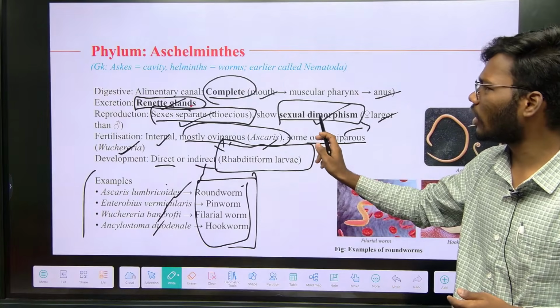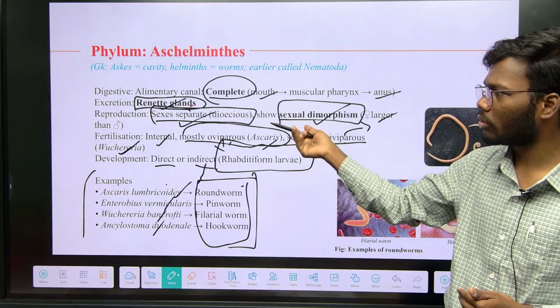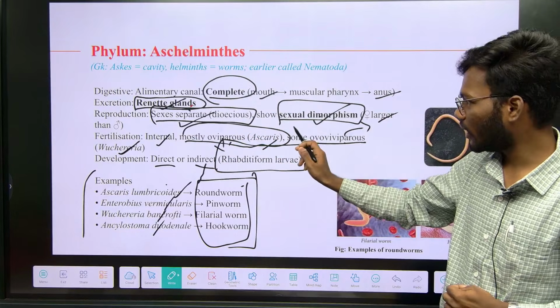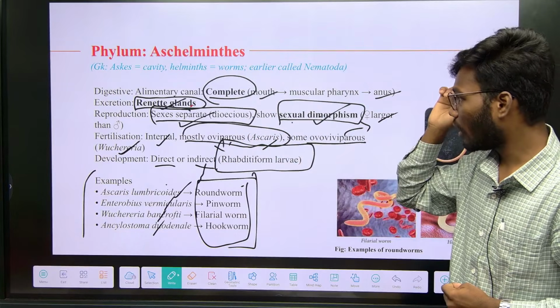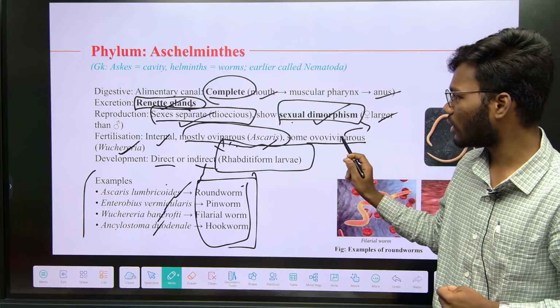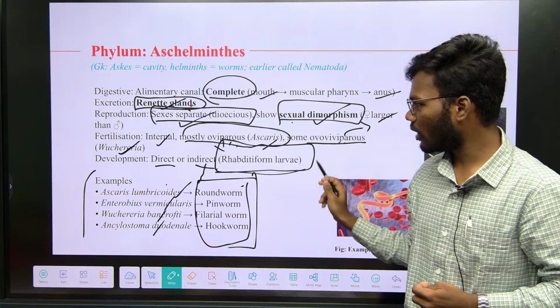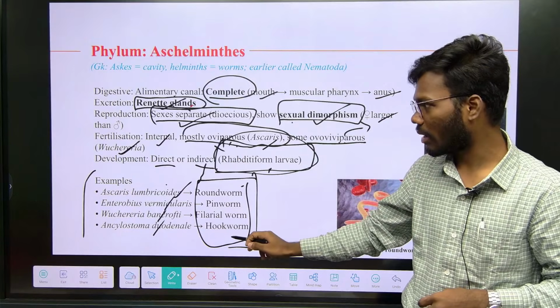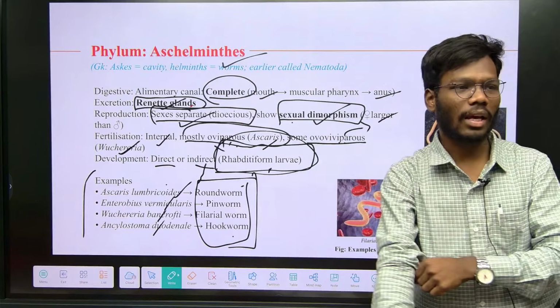Next, sexual dimorphism. Up to Platyhelminthes we discussed hermaphrodites. But here sexual dimorphism is there, and mostly oviparous, some are ovoviviparous. The important thing is rhabditiform larva. Larval stage is rhabditiform larva. Examples. So this is all about Aschelminthes.